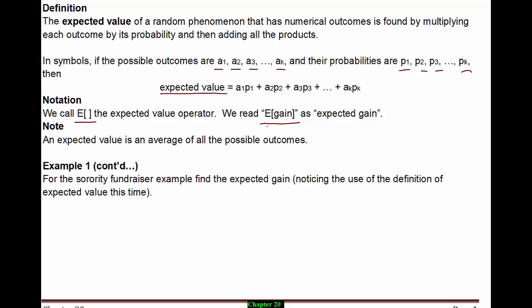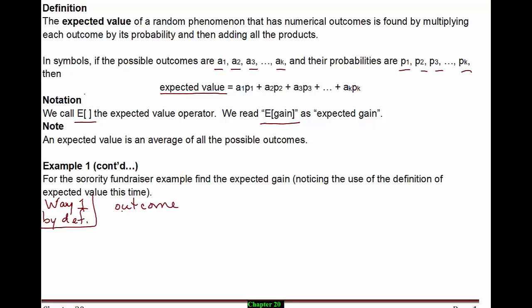Now we're going to do our sorority fundraiser example again to find the expected gain, but we're going to notice the use of the definition of expected value this time. So we're going to show you way 1 to compute an expected value, which accentuates the definition that we've learned in the book. So this is by the definition that we've learned. And then we're going to do way 2 at the bottom, so kind of leave some space down there. So way 1, if you follow that definition that was given,